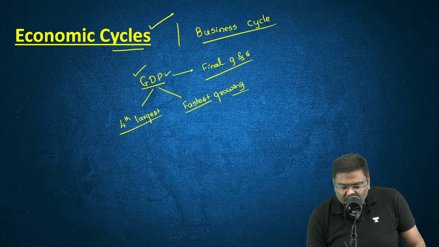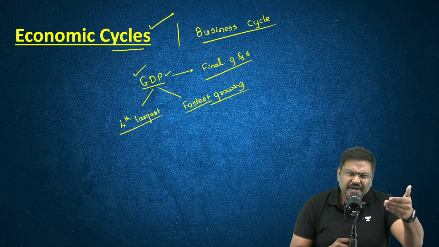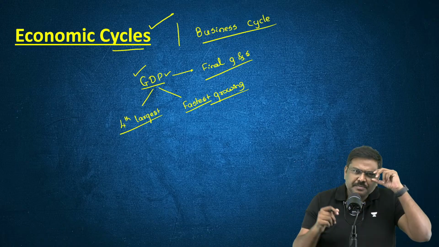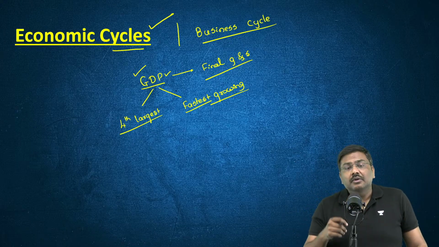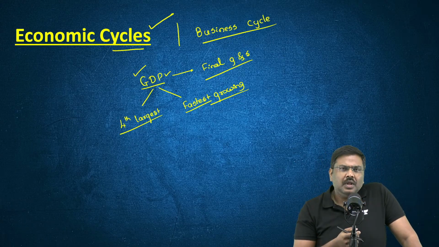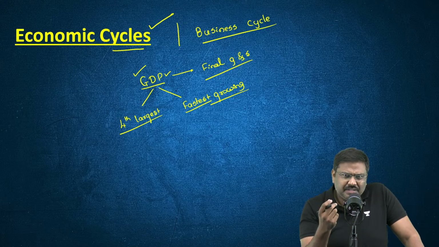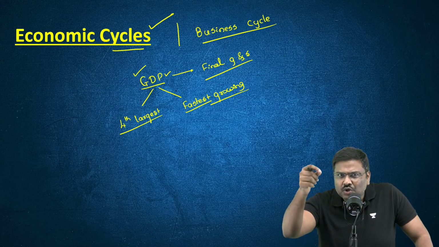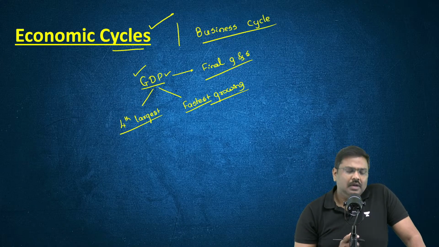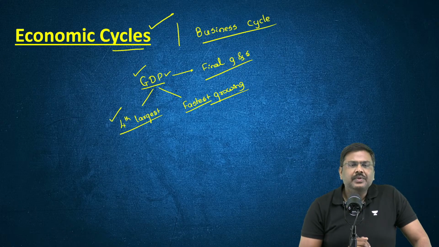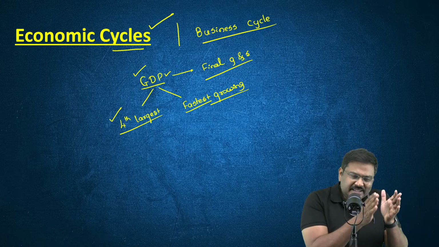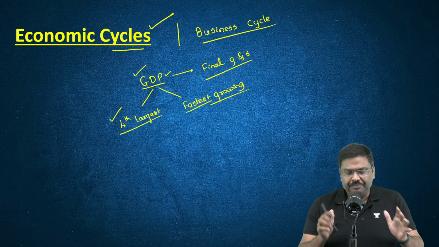I'll explain the meaning of both statements, but I'm pretty sure when you're reading newspapers or hearing a speech of the prime minister or finance minister, they'll keep on using these statements. In one statement, they'll say India is the fastest growing economy in the world. And the second statement is India is the fourth largest economy. Now, what is essentially the difference between both of them?